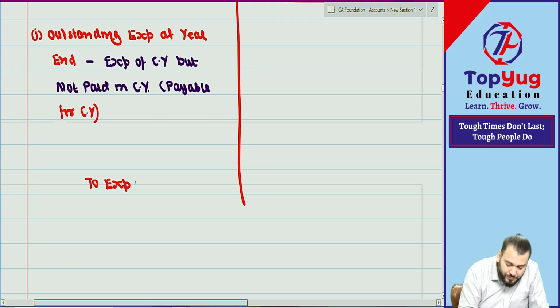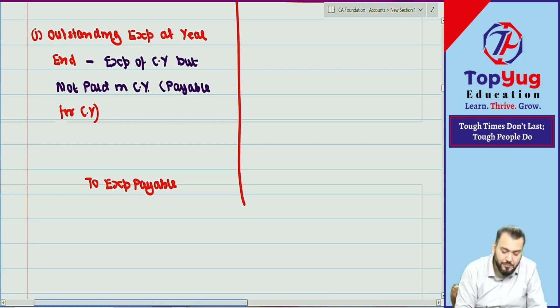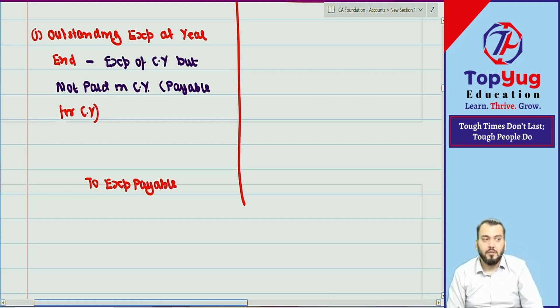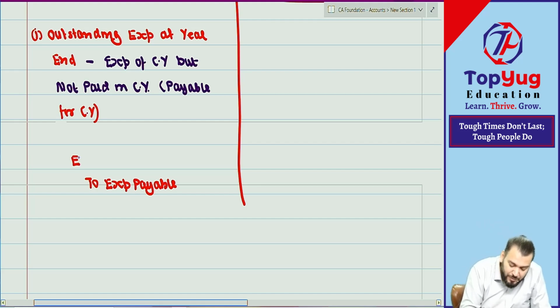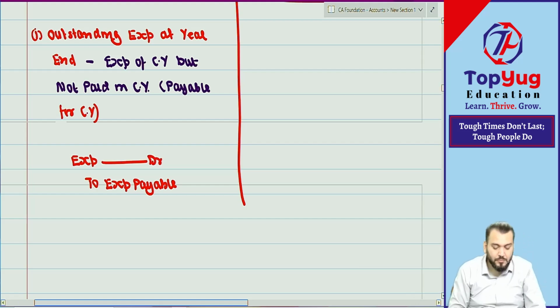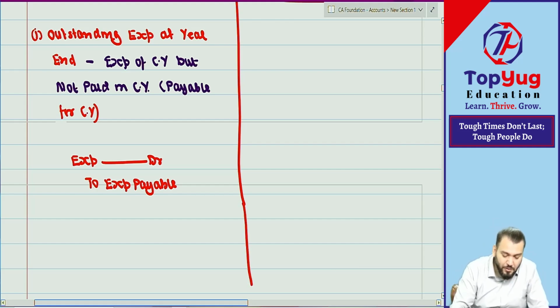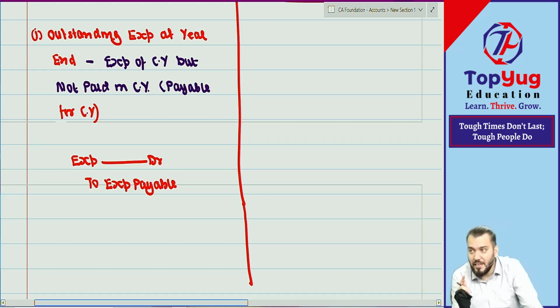So we should write expense payable, and it is an expense of the current year. Expense will be increased, so the expense account is debited. This will be the journal entry: expense account debit to expense payable. So there is an increase in expense of the current year and an increase in liability.